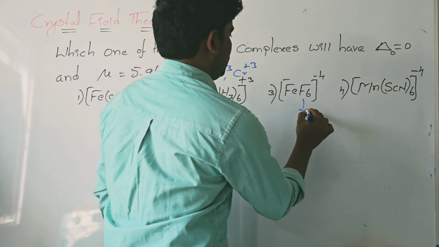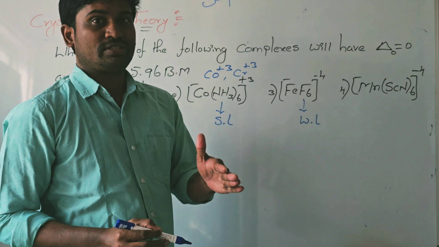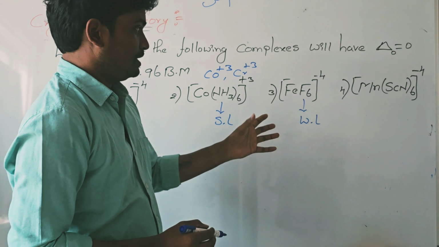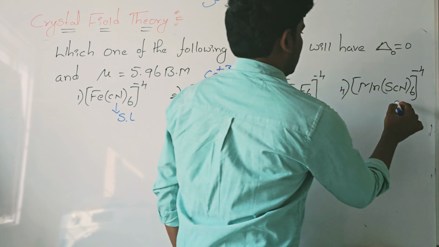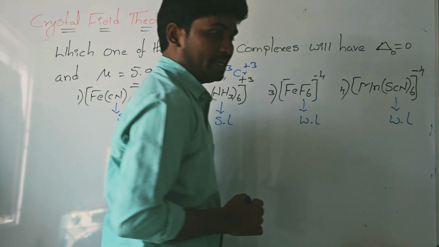Next, halides are weak ligands. In the spectrochemical series, halogens exist at the end, so they are the weak ligands. SCN, thiocyanate, also acts as a weak ligand. This is a weak ligand.